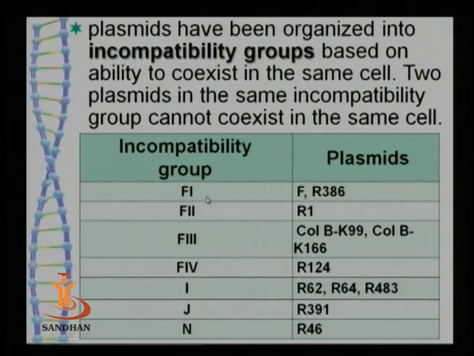Incompatibility groups range from F1, F2, F3, then there are I, J and N. For example, in the F1 incompatibility group, the plasmid F and R386 cannot coexist together. That is, these two plasmids cannot live together. Similarly, in the F3 group, there are plasmids like Col BK99 and Col BK166. These plasmids are not able to coexist together.